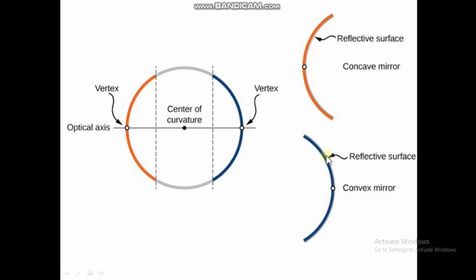If the reflecting surface is on the outward side, here you can see this outward side, or if this side is the reflecting surface, then it is known as a convex mirror.